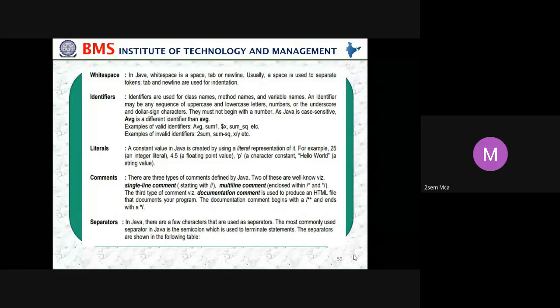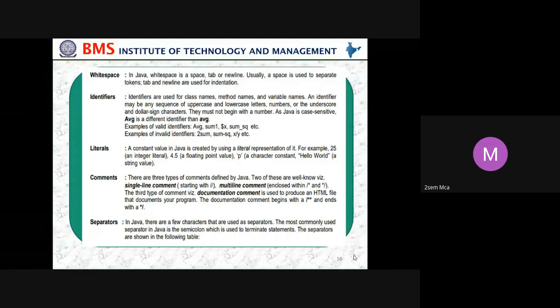Then we have one more thing, that is a separator. I want to separate some things. In Java, there are a few characters that are used as separators. The most commonly used separator in Java is a semicolon. For example, I want to separate between two statements, x comma y. In the same way, if you want to separate things, you can use a semicolon, which is used to terminate the statement. So the most commonly used separator is the semicolon, which states that it is an end.